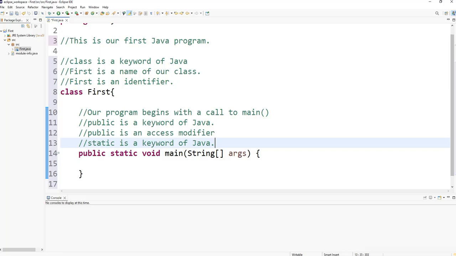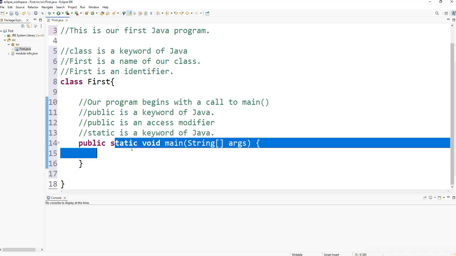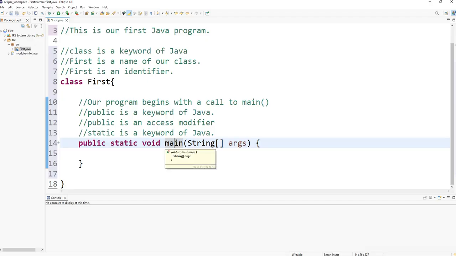It means that in Java, the main method is executed before any objects are created. In simple words, you must use static with the main method in order for this method to be executed when your program is started by the Java virtual machine. Later, I'll explain more deeply how this keyword works, and we will dive deeper into this field of knowledge.